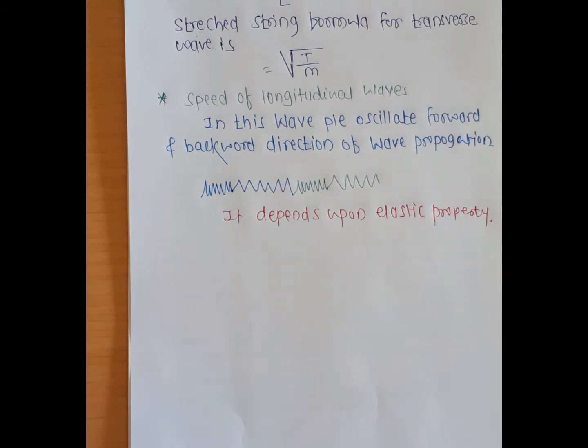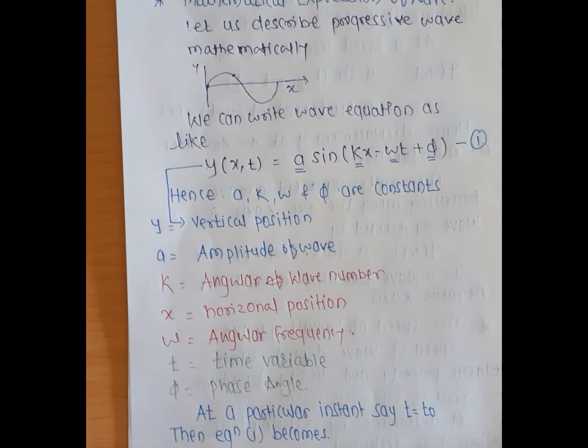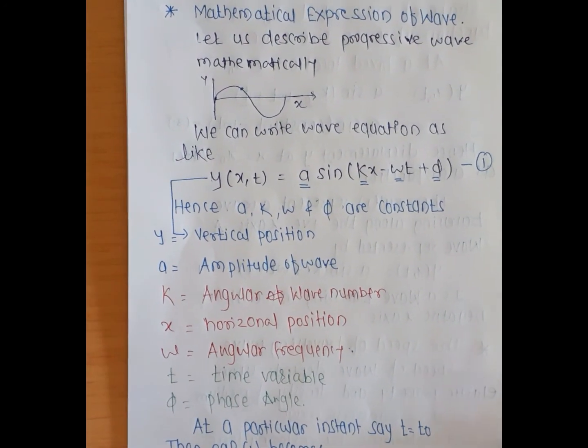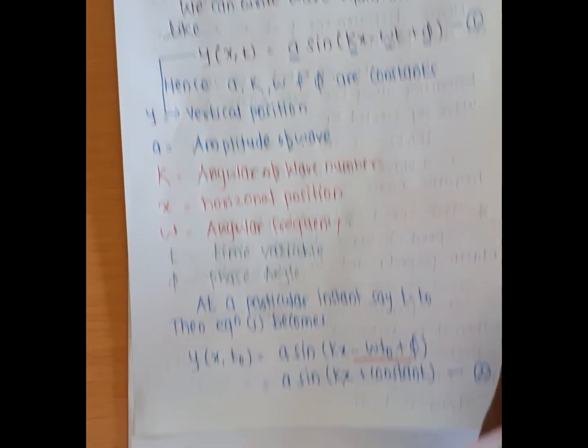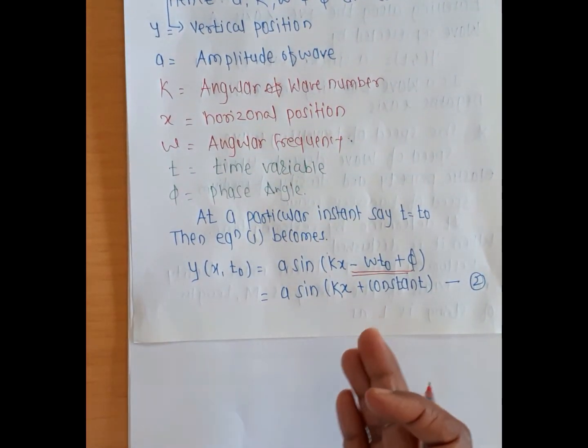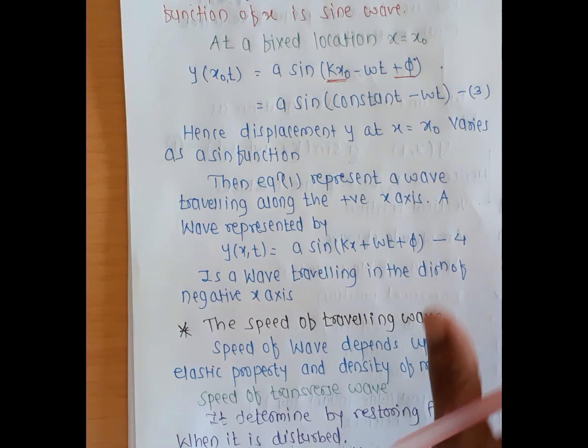So now this discussion is over. In today's lecture we studied the mathematical expression of a wave, how a wave is expressed in mathematical format. We saw it at an instant of t and at a position x, and we wrote two different equations, at t naught and at t.